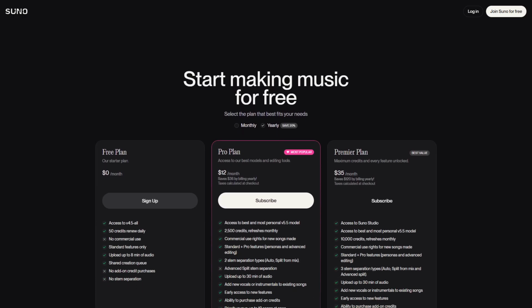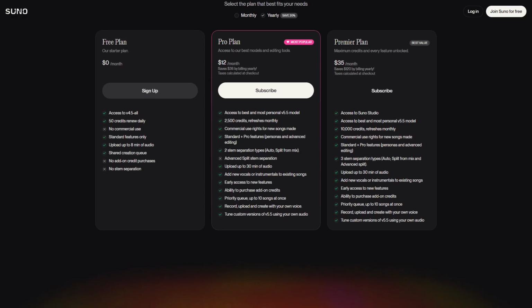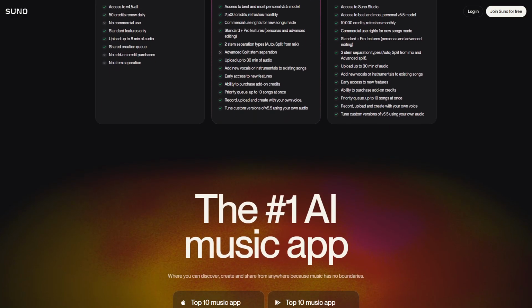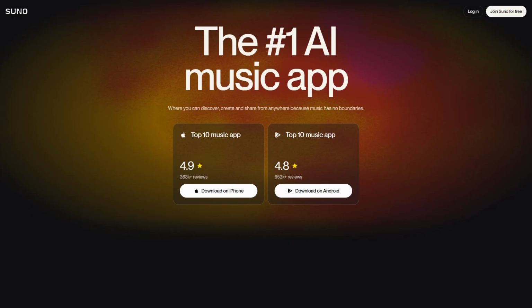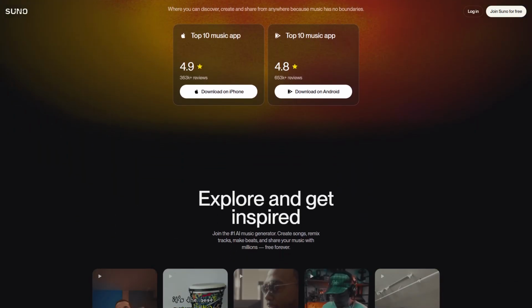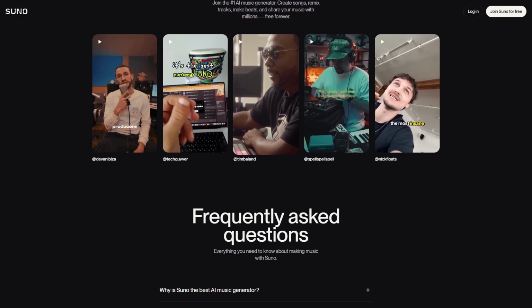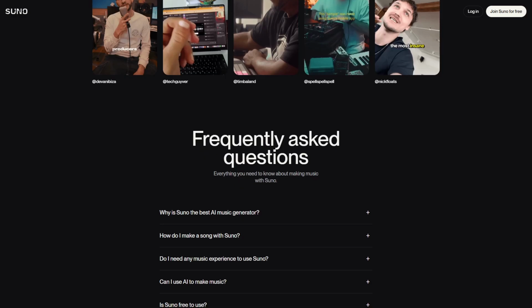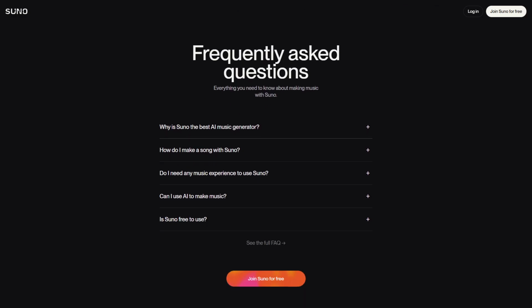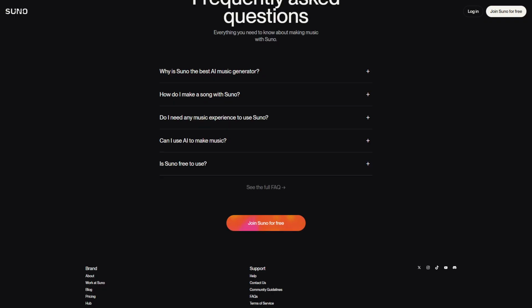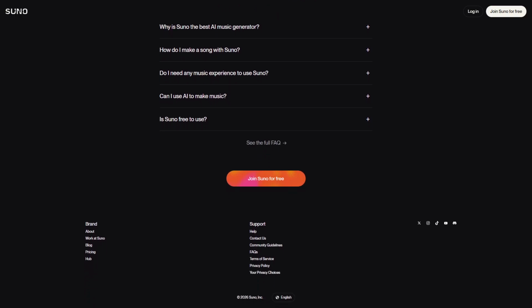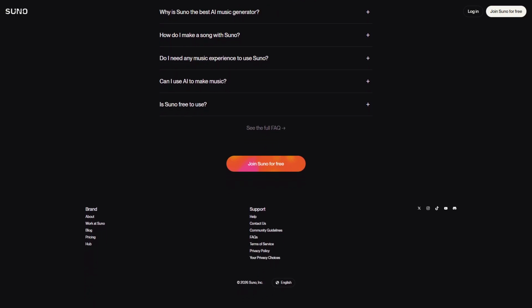The platform is user-friendly, perfect for beginners or those needing music on demand for videos, podcasts, or games. However, Suno offers less control over detailed aspects of the composition compared to Ace Studio AI, which may limit creative flexibility for advanced users. Suno suits creators who prioritize efficiency and simplicity over intricate editing capabilities.